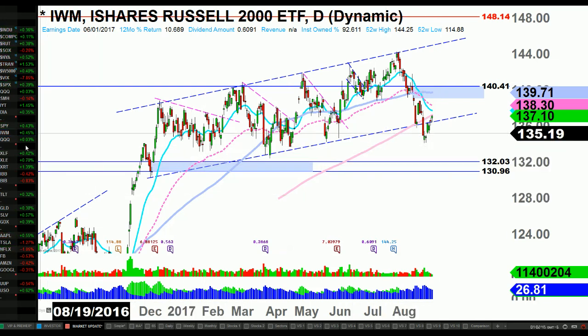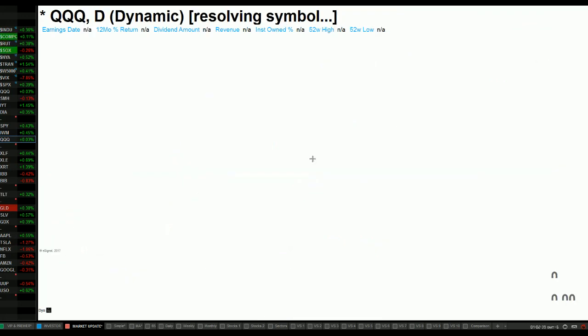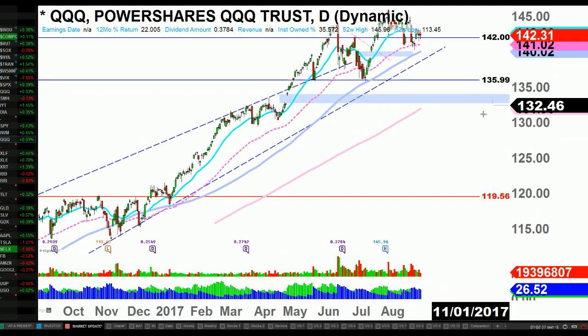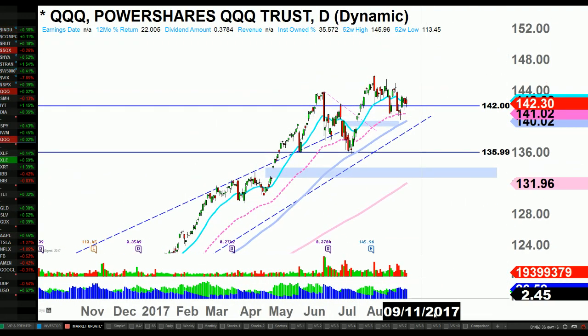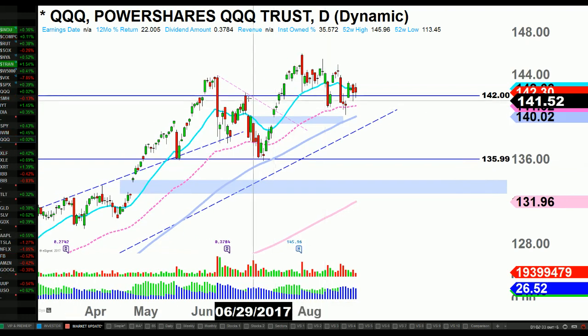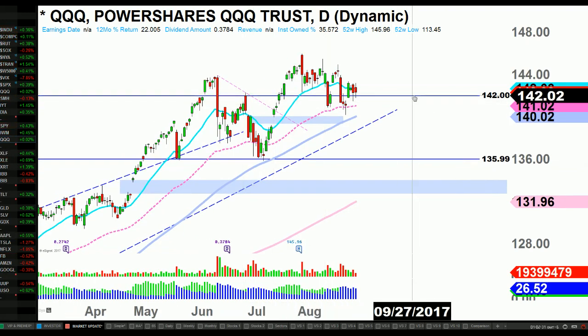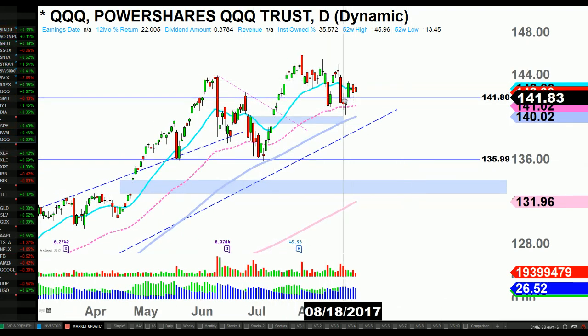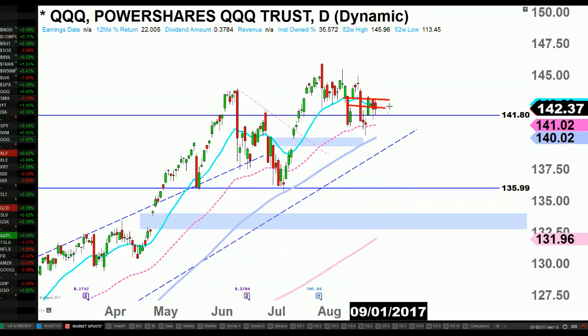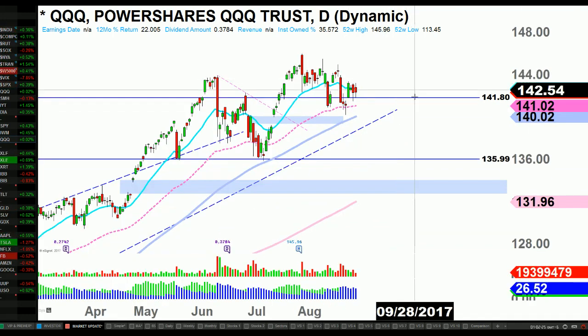Keep in mind, the market doesn't go straight up. It's going to go up and down, shake everybody out, and once they've shaken everybody out, that's when it tends to reverse. NASDAQ, the Qs, holding above this gap level, right? You see that gap level right here, that gap up level from earlier this week. That's kind of where we're holding.